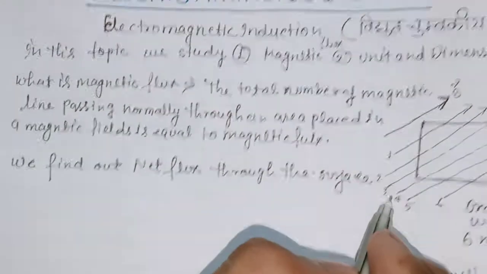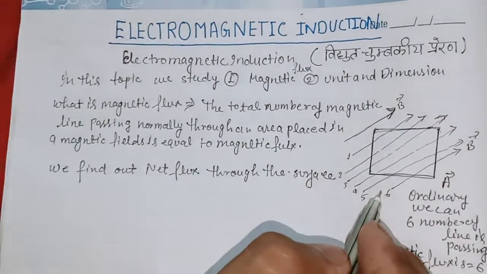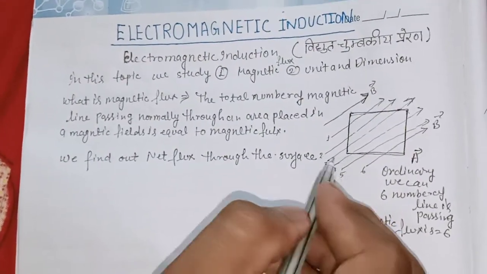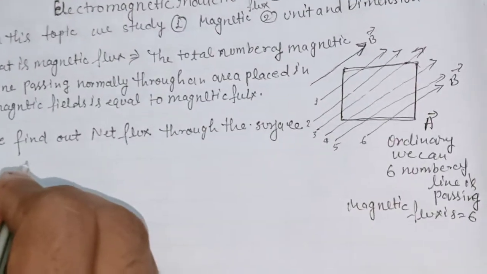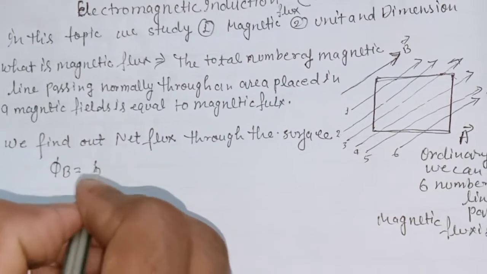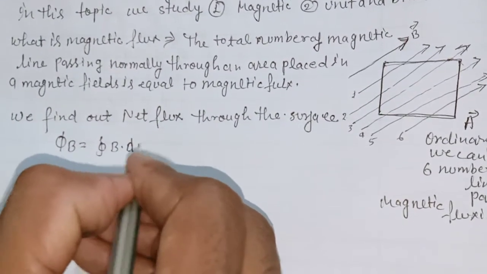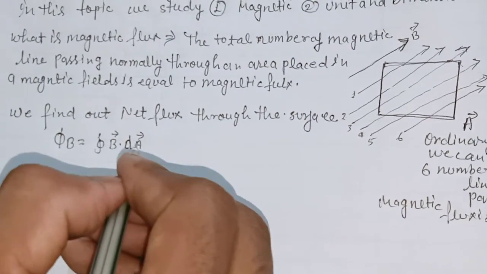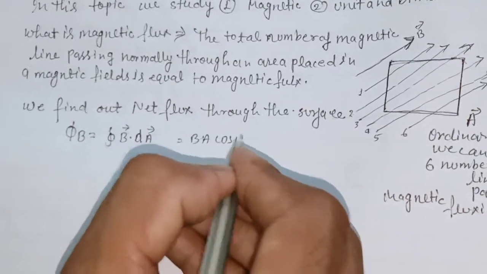Here we counted 1 to 6, but in some conditions it is not clear how many magnetic field lines are passing through, so magnetic flux is denoted by phi B is equal to the closed integral of B dot dA, B vector dot dA, because it is also a vector quantity, so BA cos theta.